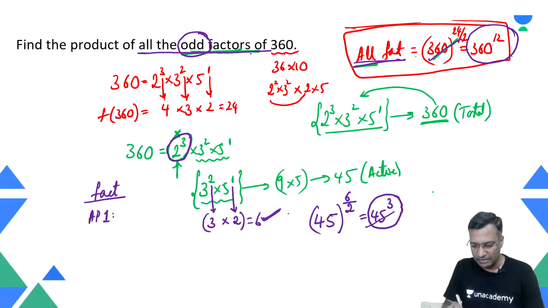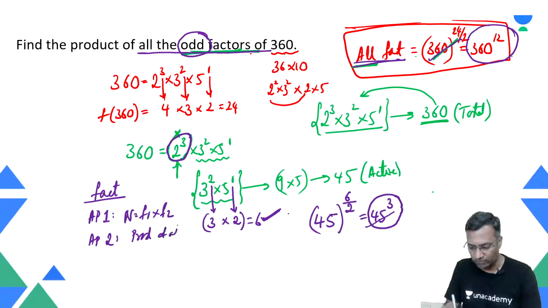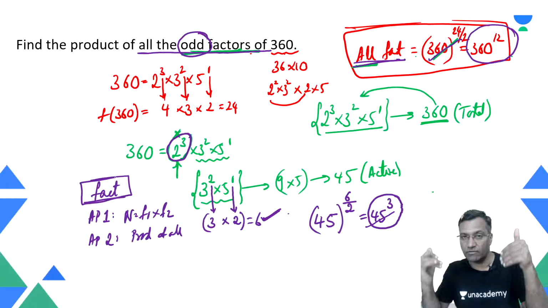Application 1 we did, which is nothing but writing the given number as a product of 2 factors. Today we did application 2, in which we learned how to find the product of all factors. Both are built upon the understanding of number of factors, right?